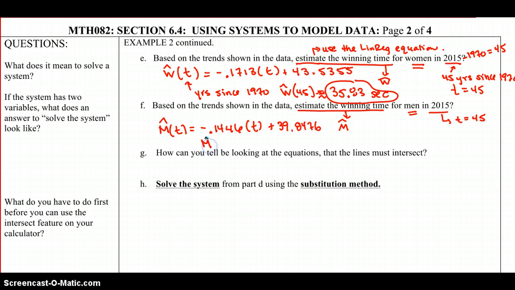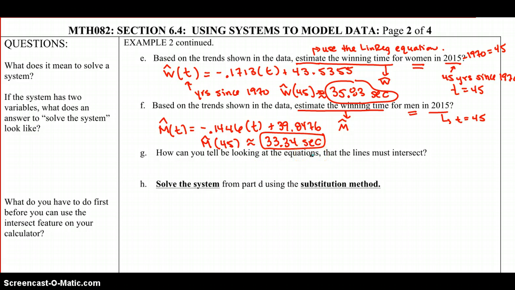So now, if we plug in for t, we're going to replace t with 45. So on the calculator, we'll type negative 0.1446 times 45 plus 39.8476. And if we do that, we get about 33.34 if we round off to 2 decimal places. So we estimate that the winning time for men in the year 2015 will be 33.34 seconds.